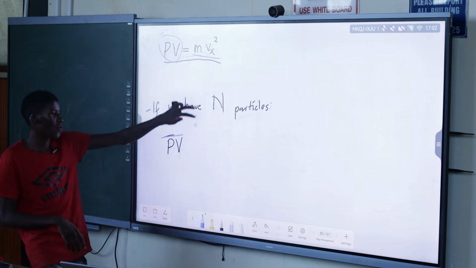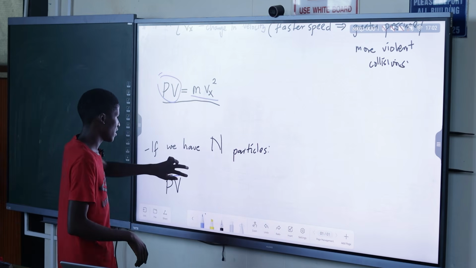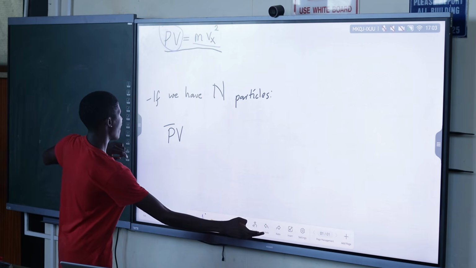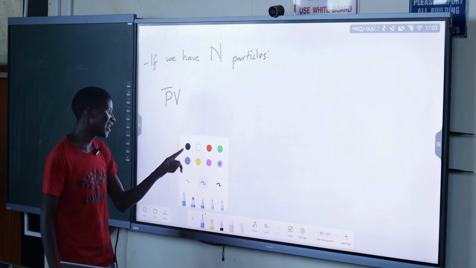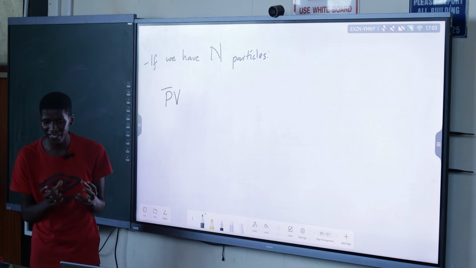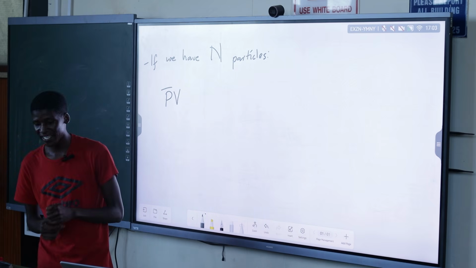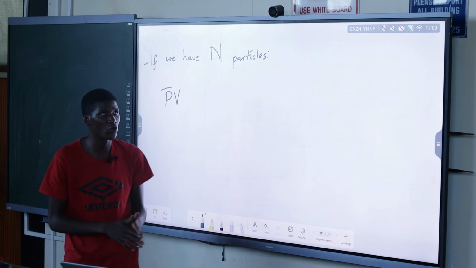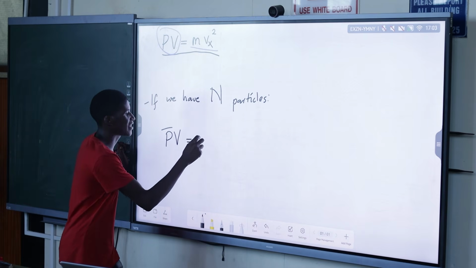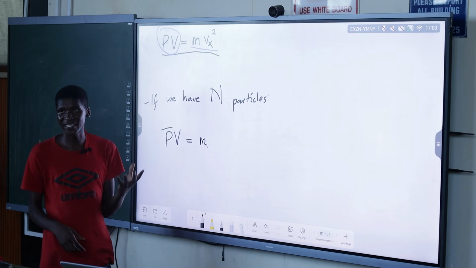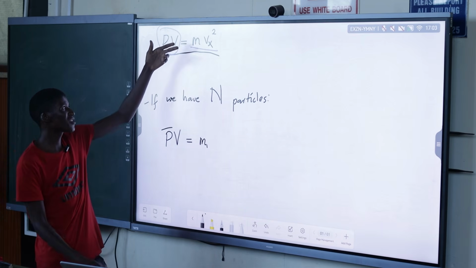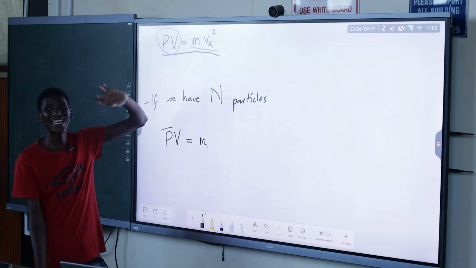That is why we now say PV average. We say average because now we have more particles. We are now looking at the average pressure, assuming they are occupying a constant volume. In the expression, it is the mass of that particular particle, the mass M1, M2, and so on. But most of the time we assume it is the same mass.